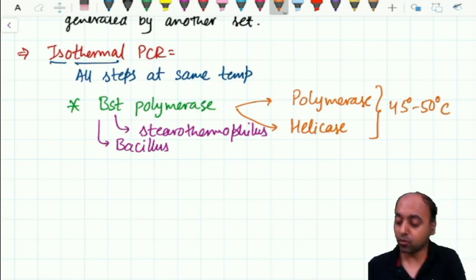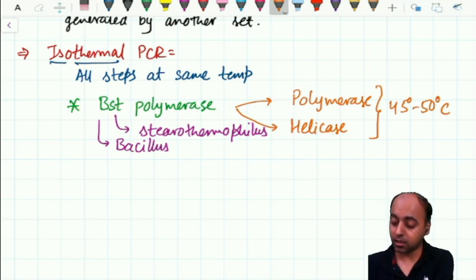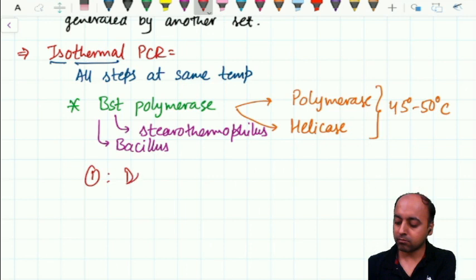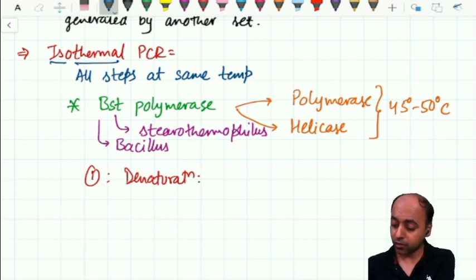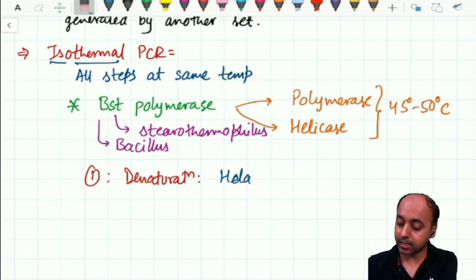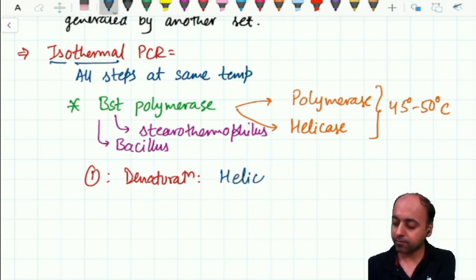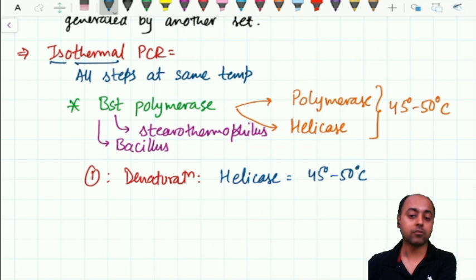So now when you want to carry out the PCR, step 1, denaturation. Denaturation means you have to separate the two strands of DNA. Here we don't use heat, we use the helicase function, which is carried out at 45 to 50 degrees Celsius, right?